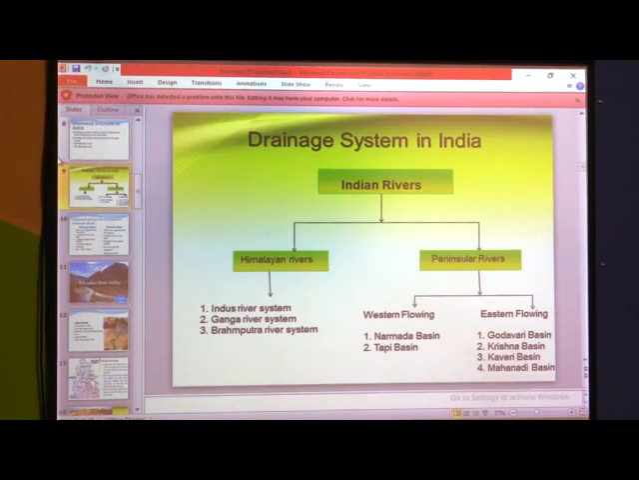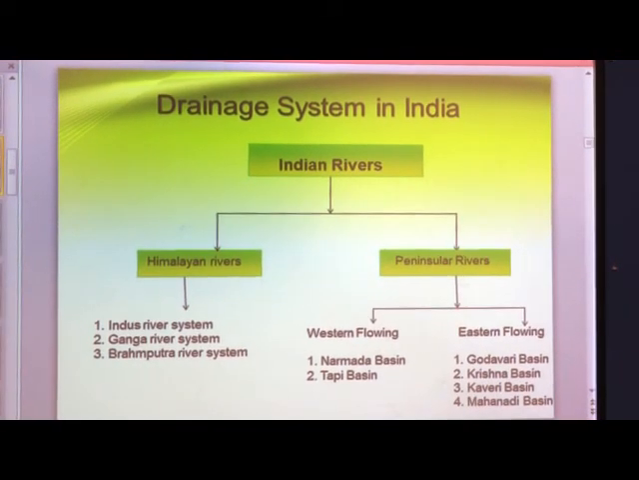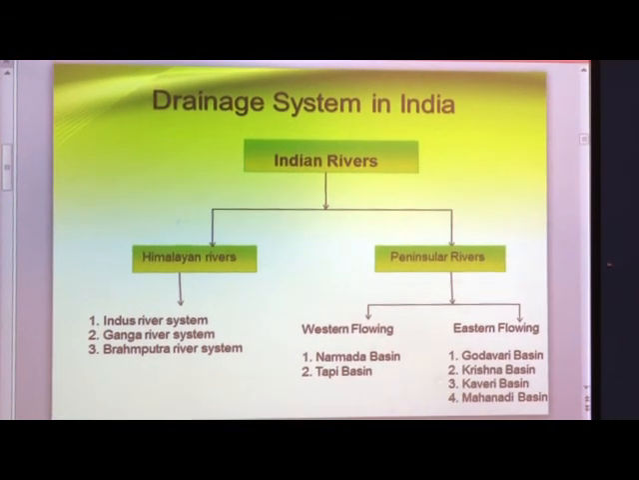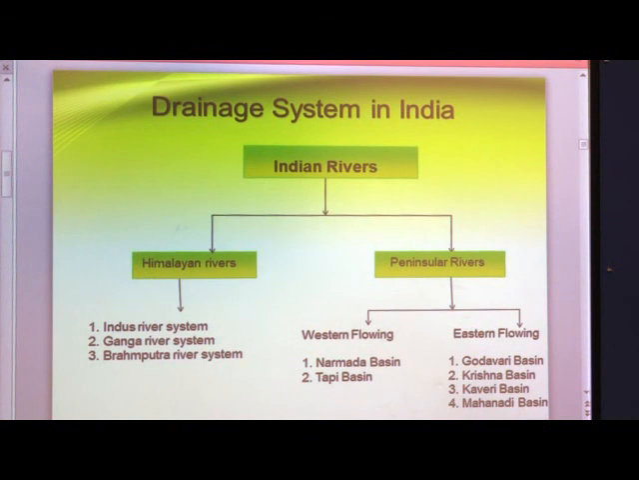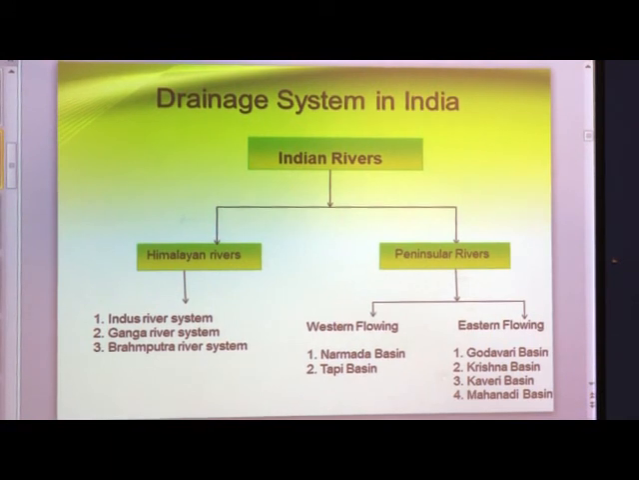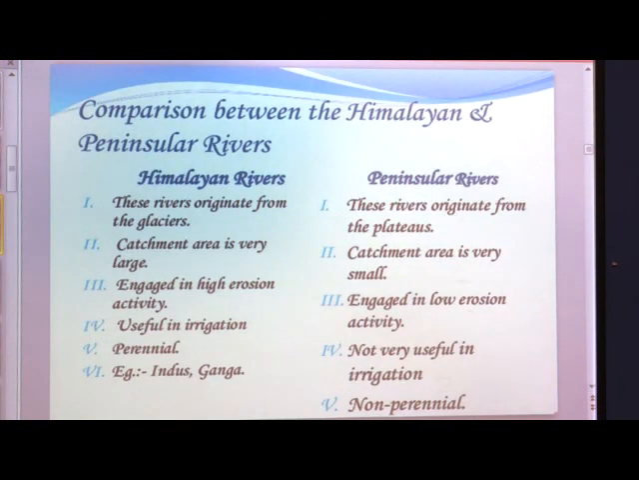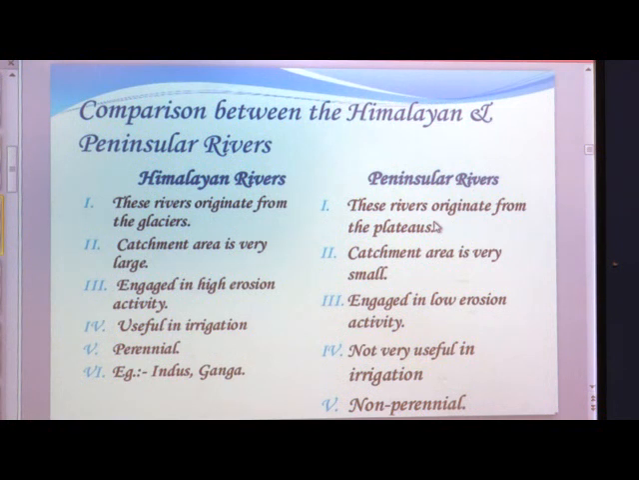Next question, distinguish between Himalayan rivers and Peninsular rivers. You have to write the difference between Himalayan rivers and Peninsular rivers. Already we have learned this point. You have to explain it on the basis of size, catchment area, examples, and characteristics of the rivers which originate in the Himalayas or the Peninsula.